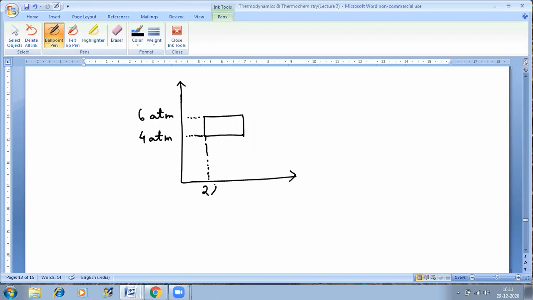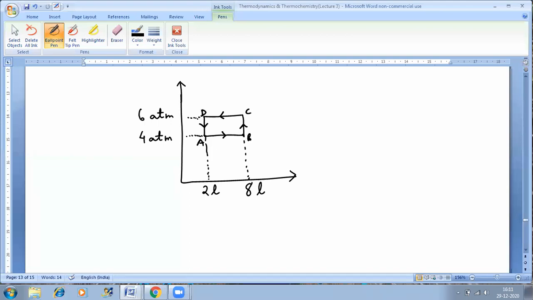Let's say this is 2 liters, and let's say this is equal to 6 liters, or let's say this is equal to 8 liters. Pressure versus volume graph. Let's see clockwise movement. So A, B, C, D.